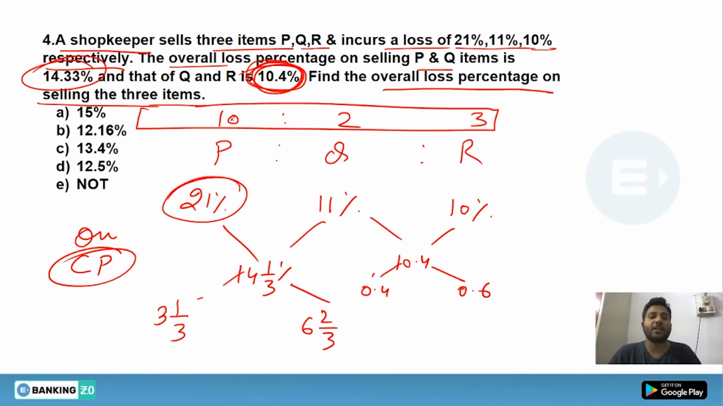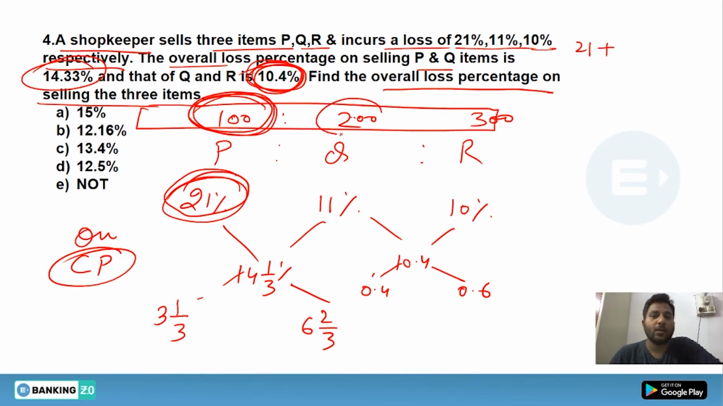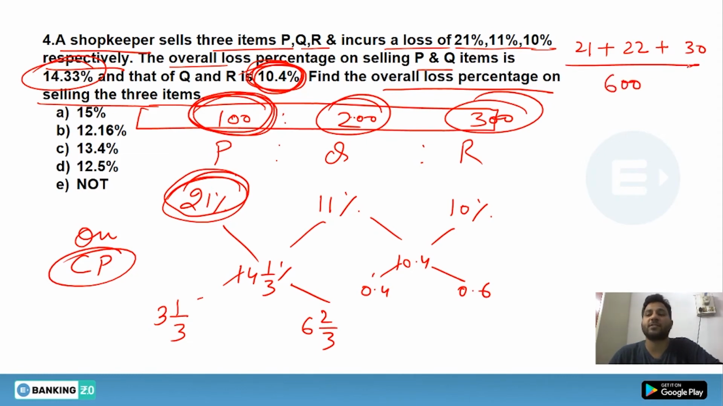So let's take the ratio as 100, 200 and 300. Let's suppose, as you know, if the cost price of P was 100 and you are getting 21% loss, that means you are getting 21 rupees loss, while from 200 you will be getting 22 rupees loss, from 300 you will be getting 30 rupees loss, and the total cost price would be 600. Now you can solve this: 43, and that means it will come as 73 divided by 6. Hence your answer would be like 12.16.